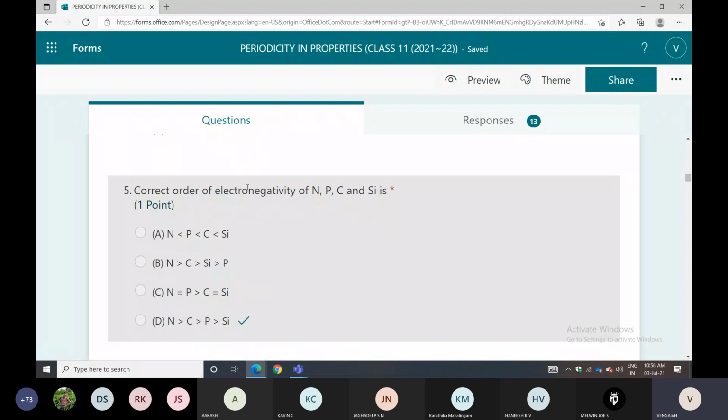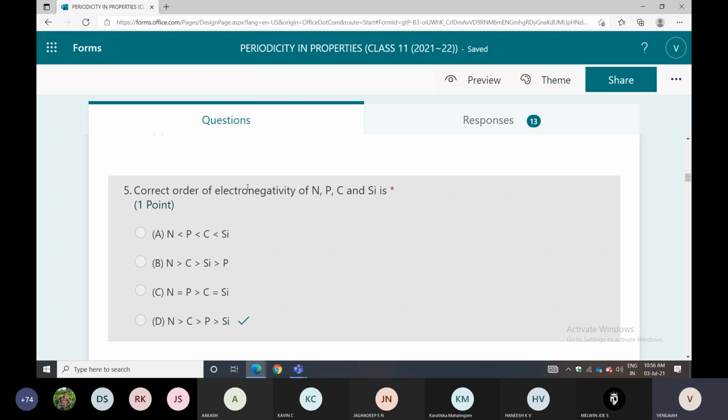The more electronegative atom will attract the pair of electrons toward itself. Electronegativity increases across a period and decreases down a group. So nitrogen has more electronegativity compared with carbon, phosphorus and silicon.